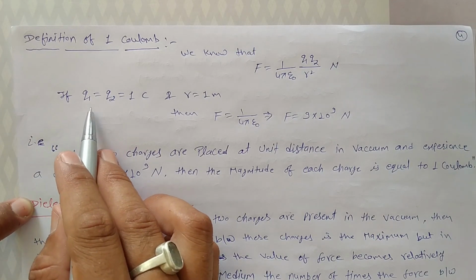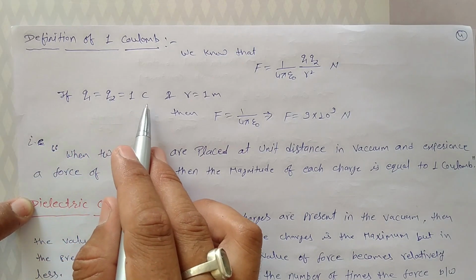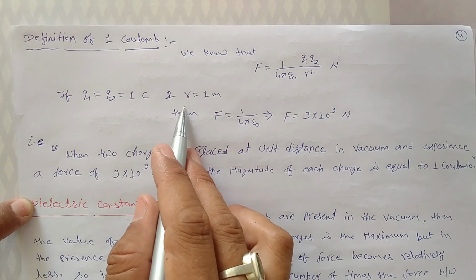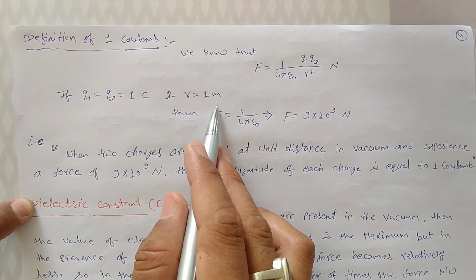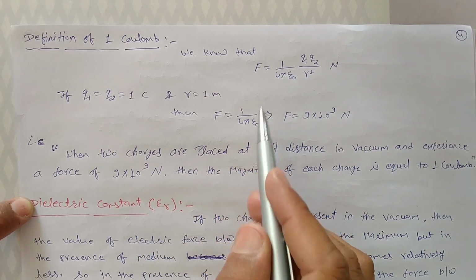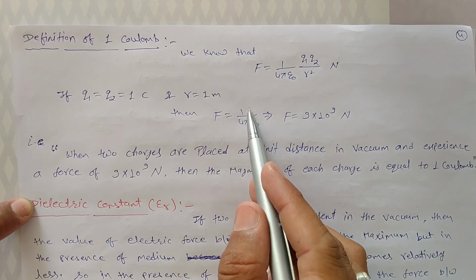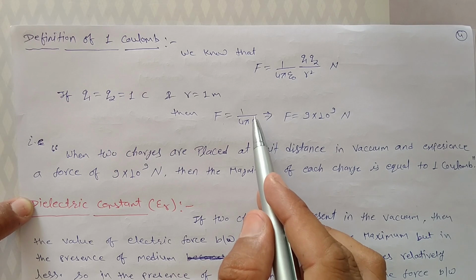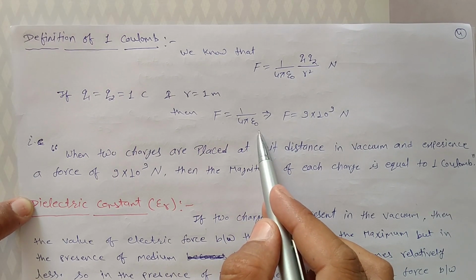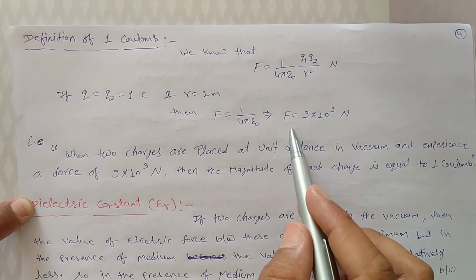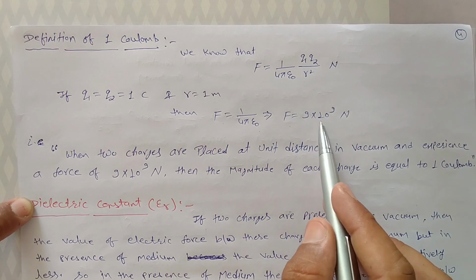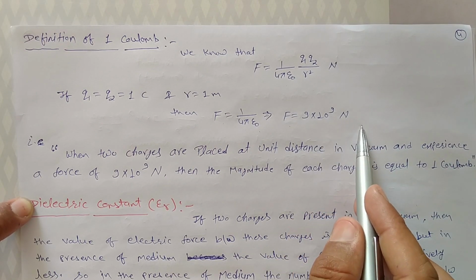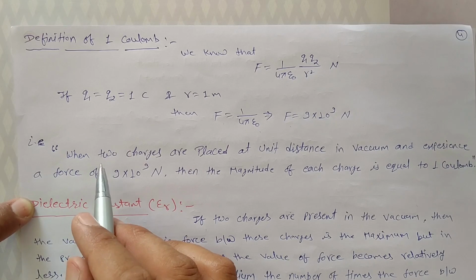If Q1 is equals to Q2 is equals to 1 Coulomb and r is equals to 1 meter, then according to this formula F is equals to 1 upon 4 pi epsilon naught, and value of 1 upon 4 pi epsilon naught we know is 9 into 10 to power 9. So F is equals to 9 into 10 to power 9 Newton. That is the definition of 1 Coulomb.